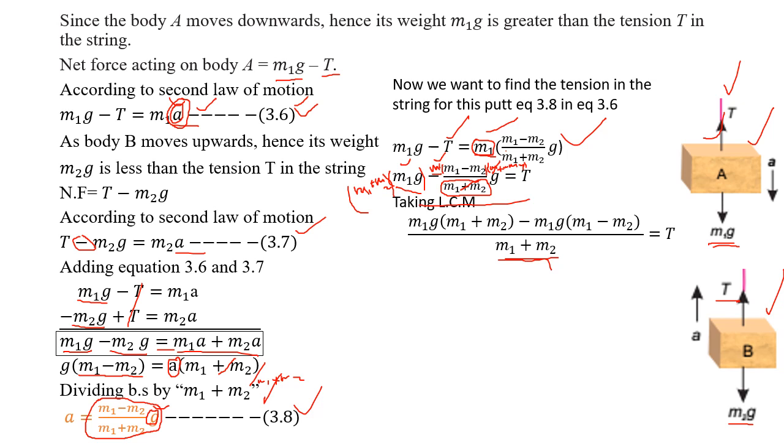So in this term we are left with m1 g into m1 minus m2, right? So m1 g into m1 minus m2, m1 g into m1 minus m2, right? Hope it will be clear. Now just simplifying, I want to remove the arrows. Now